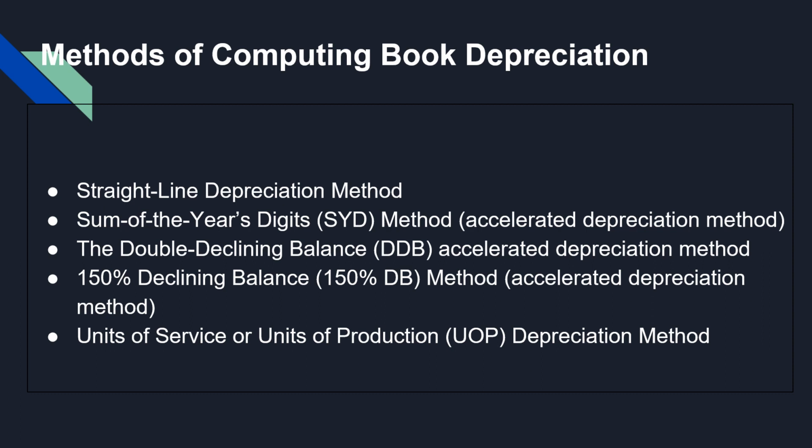And lastly, the units of service or units of production depreciation method or UOP. There are three methods categorized under the accelerated depreciation method, which are the sum of the year's digits, the double declining balance, and lastly the 150% declining balance method.